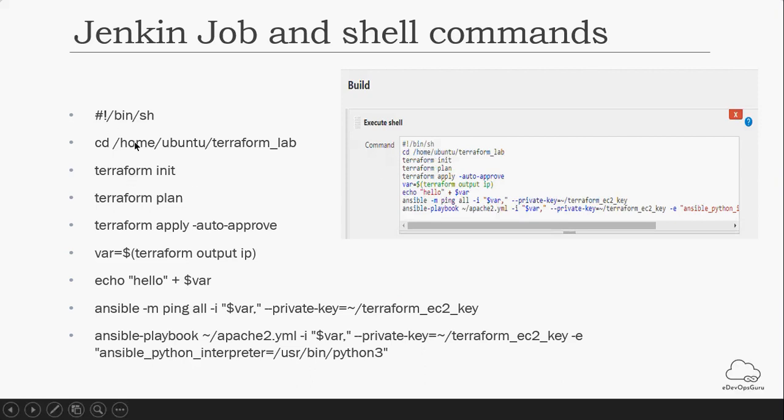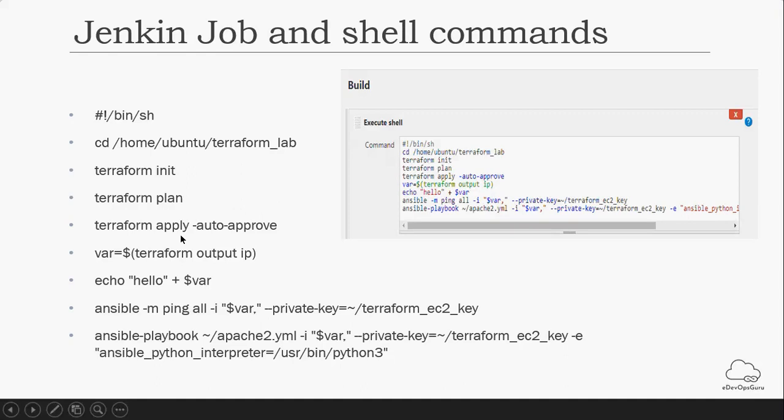I will write a bash script here, and this is the location of the Terraform file. I first go into that directory, and then execute Terraform init, then Terraform plan, then Terraform apply with auto approve, so that it will not wait for a yes input.